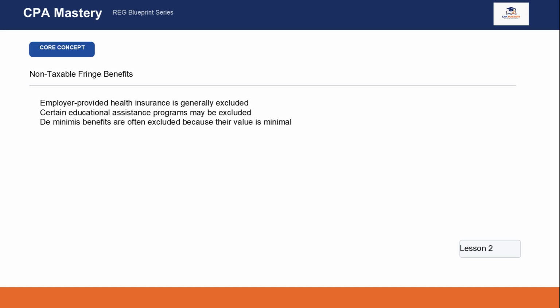Not all fringe benefits are taxable. In fact, the tax code specifically excludes several common employer benefits from income. One of the most important examples is employer-provided health insurance.